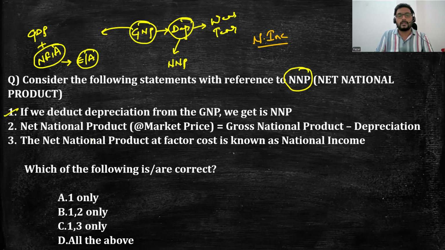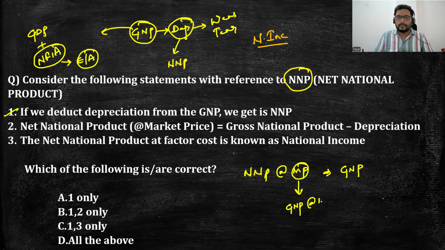This is 100% true. He's asking about net national product at market price. Net national product at market price is equal to gross national product at market price minus the depreciation. You will arrive at the market price only when you have the idea about GNP at market price. So net national product at market price is nothing but GNP at market price minus depreciation.